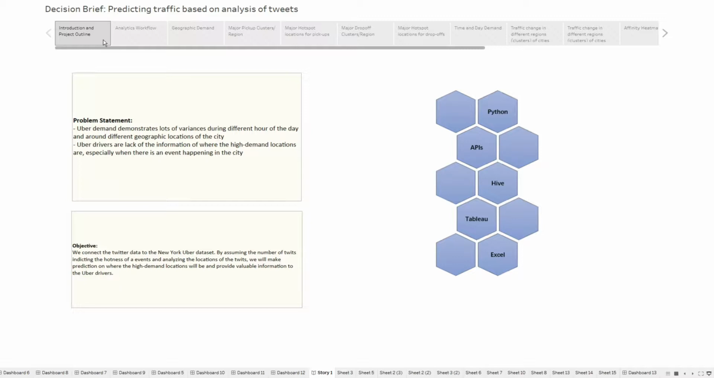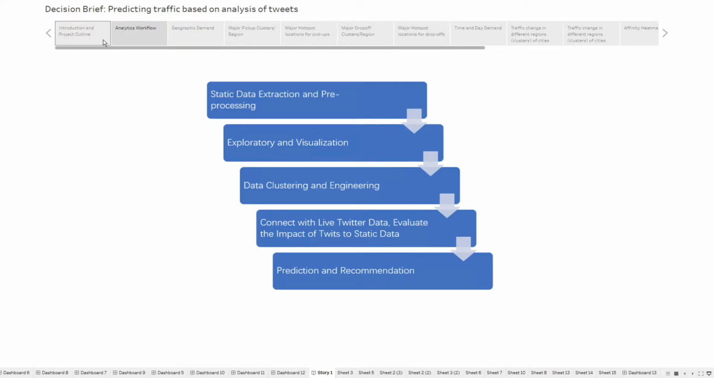So today, with the power of analytics and big data on Hive, we are going to solve that exact problem and help taxi firms make better decisions about where to place their taxis. For this project, we used 5 tools, namely Python APIs, the JSON and CSV and Twitter APIs, Hive, Tableau, and Excel.